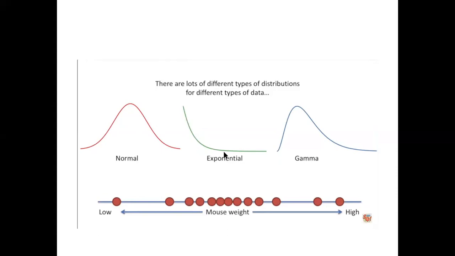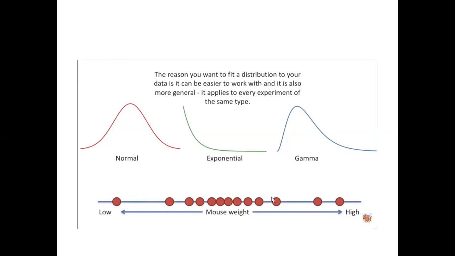This is the representation of the exponential distribution of the data. And this particular type of curve is termed a gamma distribution. The reason you want to fit a distribution to your data is that it can be easier to work with. It is also more general, in that it applies to every experiment of the same type. So the distribution of our data can be easier to work out.